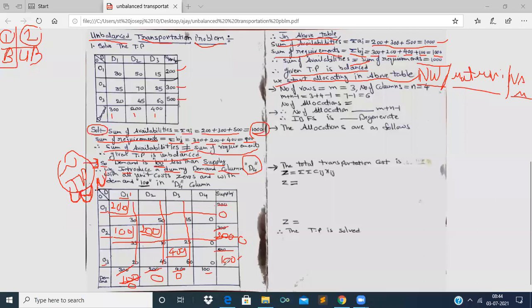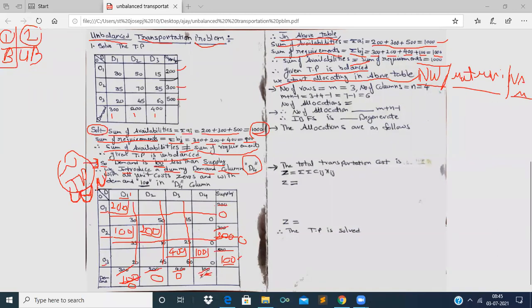If we observe carefully, supply and demand are both the same. This indicates that we have made the allocations perfectly. As the corresponding supply and demand are the same, we allocate 100 at a time. As demand is 100, 100 should be supplied.